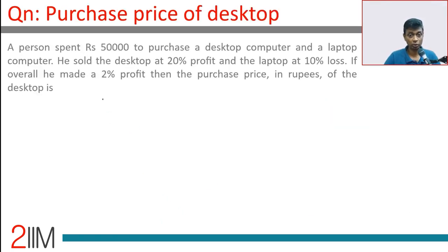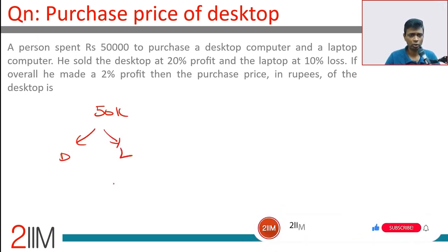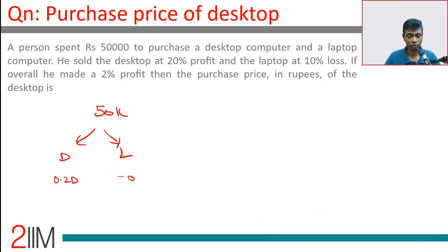A person spent 50,000 to purchase a desktop computer and a laptop computer. 50K, a desktop and a laptop. He sold the desktop at a 20% profit and the laptop at a 10% loss. 0.2D minus 0.1L. Overall, he made a 2% profit.